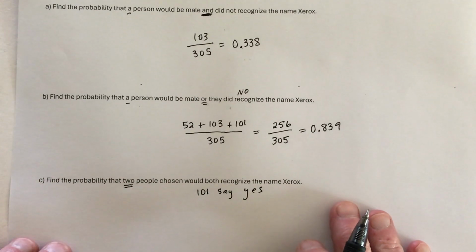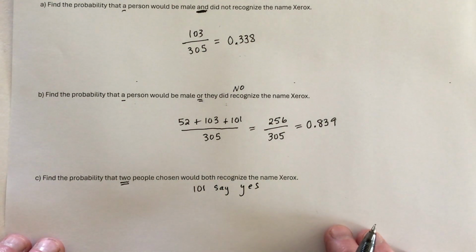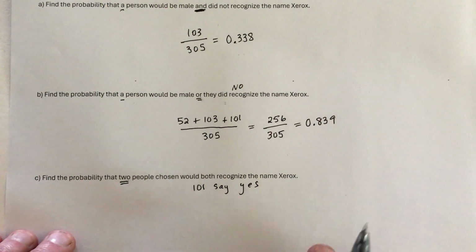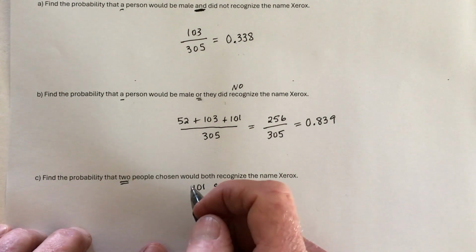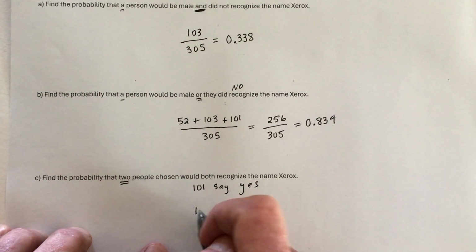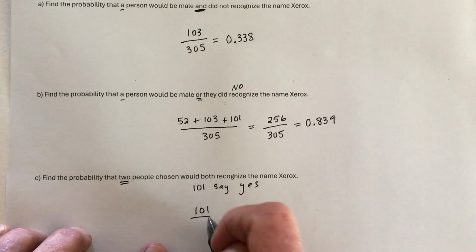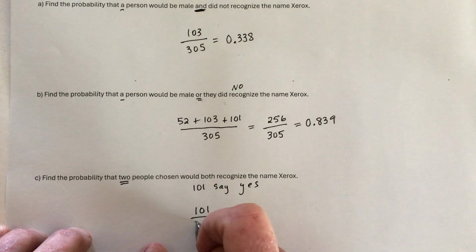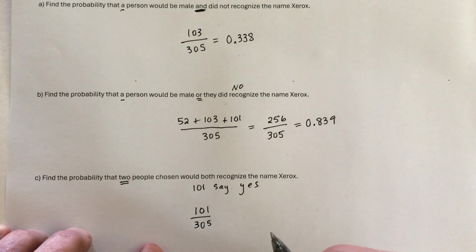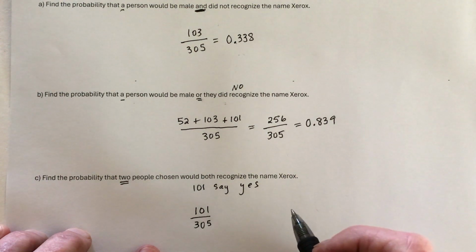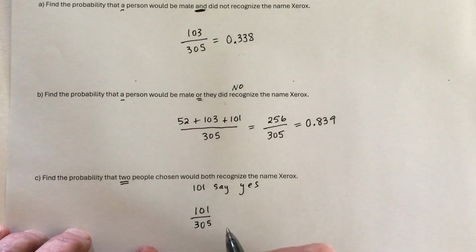Let me get that back on the camera. 101 said yes, they recognized the name Xerox. So if you're going to choose a person that says yes, they recognize the name Xerox, then the first fraction would be 101 out of the 305 total. And now the second person also has to say yes, they recognize the name Xerox.